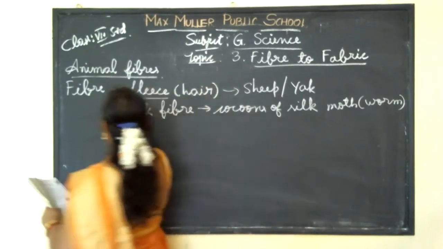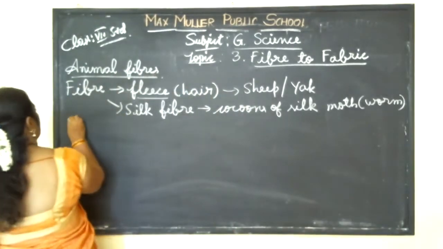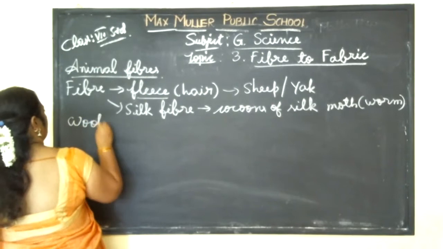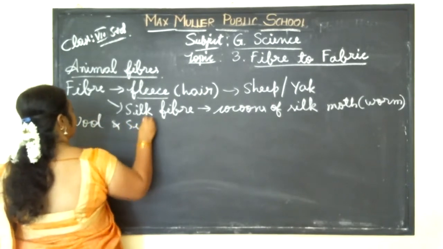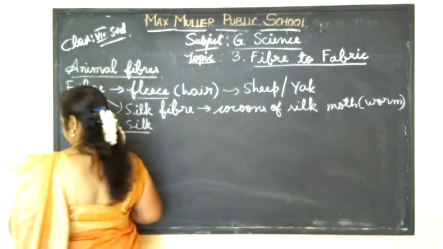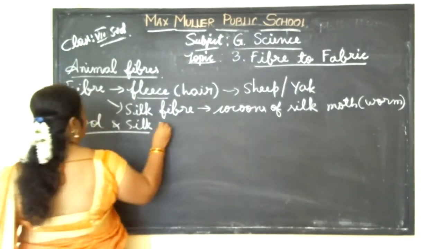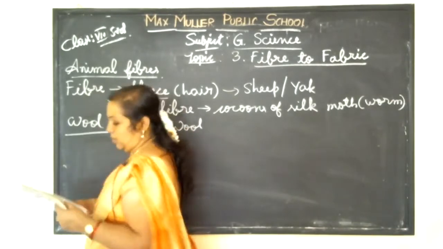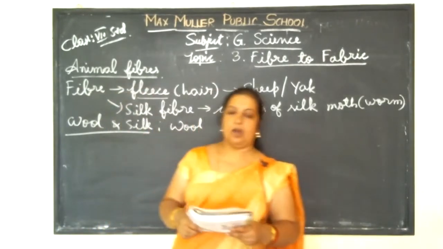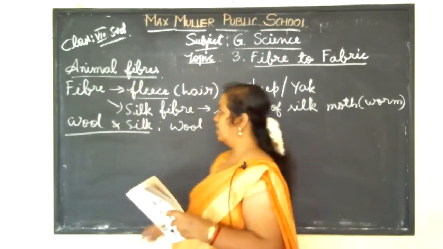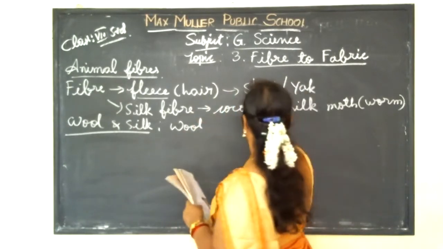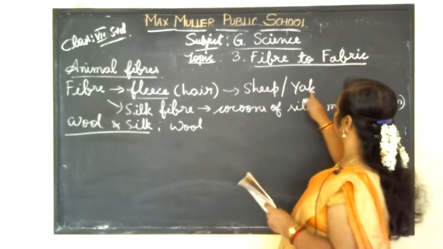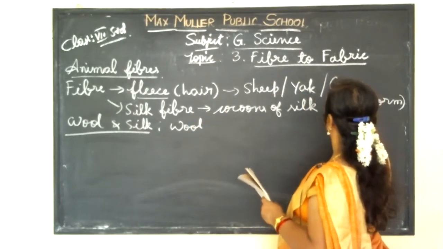Animal fiber, about wool and silk, we'll study now. First is the wool. Wool comes from sheep, goat, yak and some other animals. Already I told you it is coming from the sheep, yak or goat.